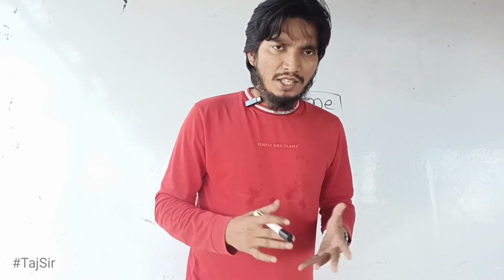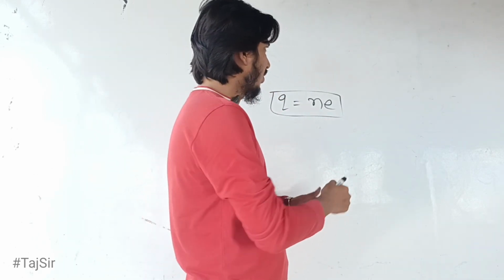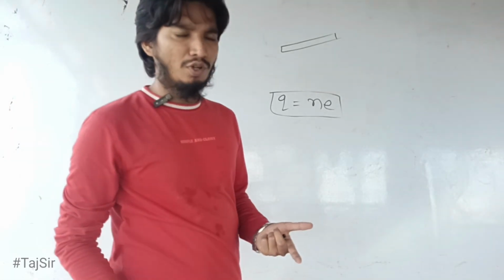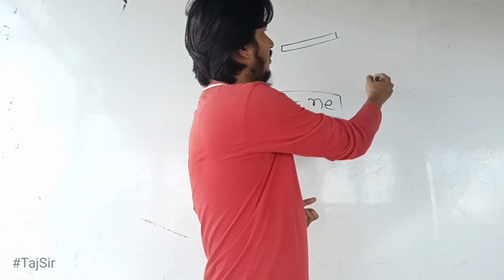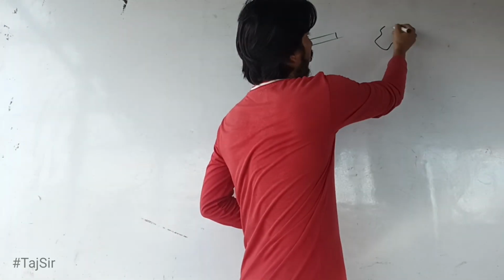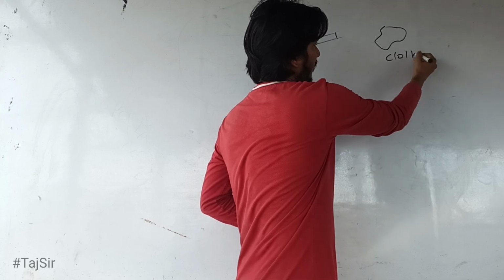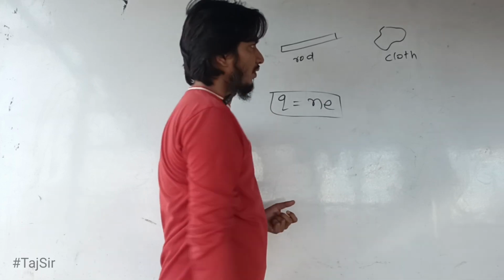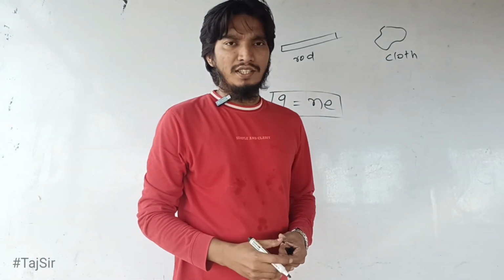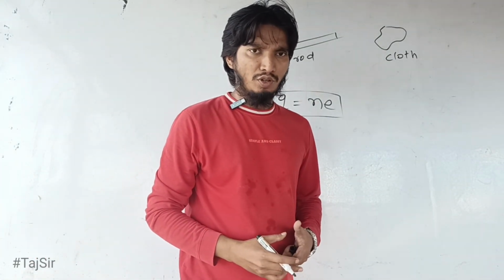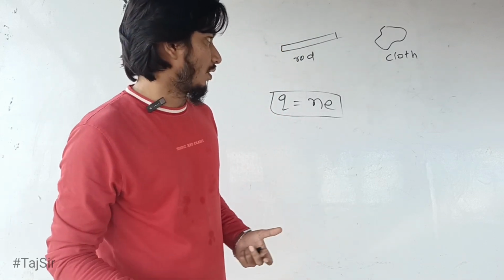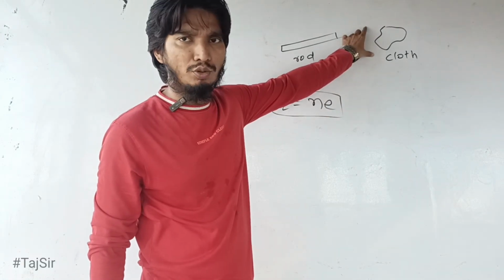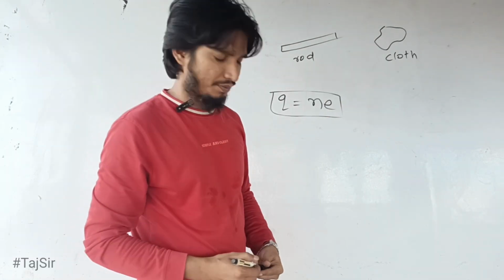So let us take two things. One of the things is a glass rod, suppose, or any rod, and there is a piece of cloth. This is a piece of cloth and this is a rod. We know materials in their natural form or ground state are neutral. So this rod is neutral, this piece of cloth is neutral. They are not having any charges.